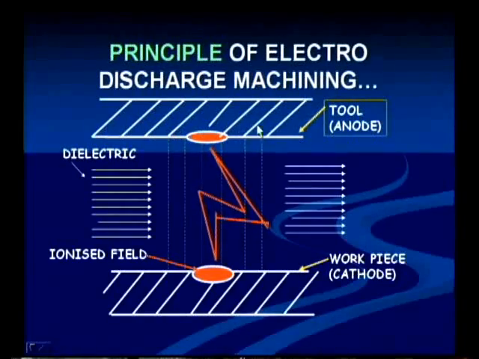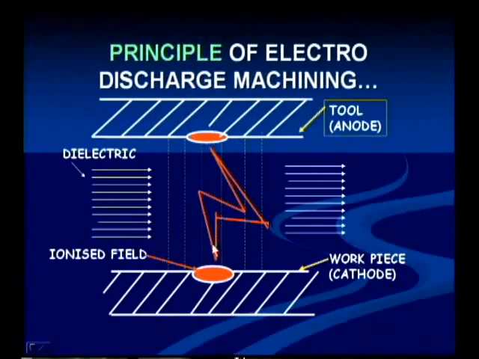Now, let us see how the principle of EDM works. In this figure, as I told, this is the workpiece and this is the tool. Workpiece is made, sorry, here it is wrong. Workpiece is made as anode and tool is made as cathode. Here the tool is cathode, workpiece is anode, and this is the spark. Continuously it occurs between workpiece and tool.